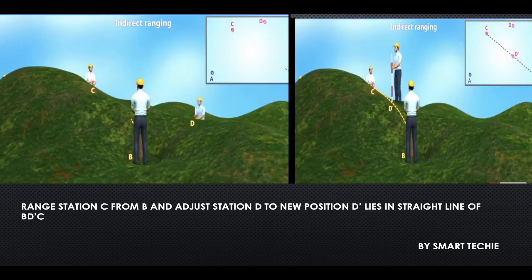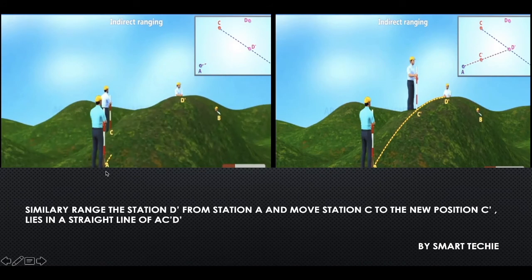So range station C from B and adjust D to the new position D dash so that it lies almost in a straight line. Next, from station A, range the station D dash and move the station C to the new position C dash so that it lies almost in a straight line.